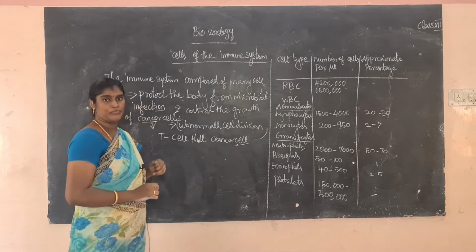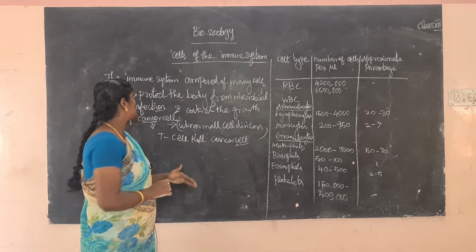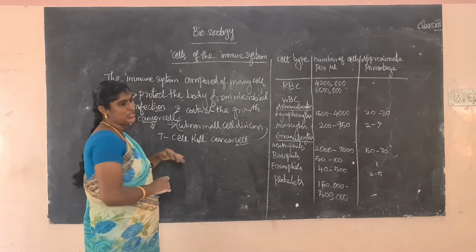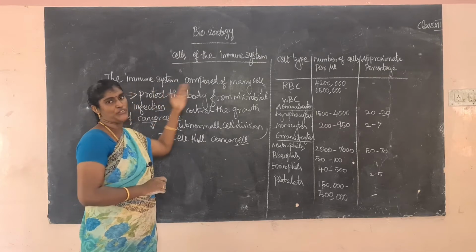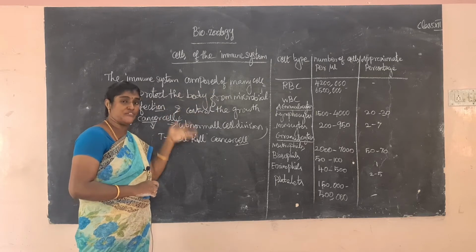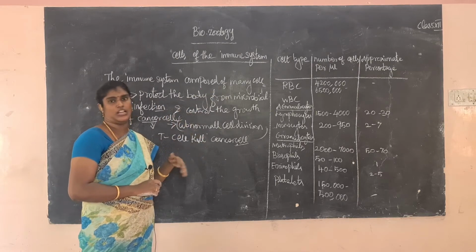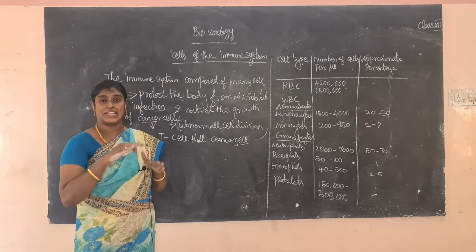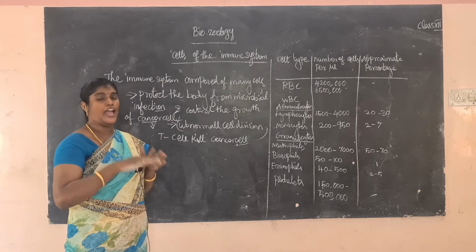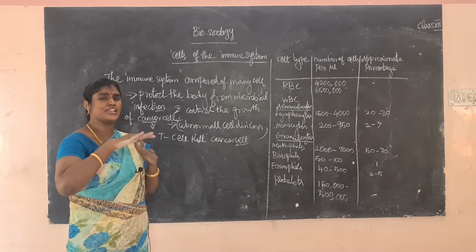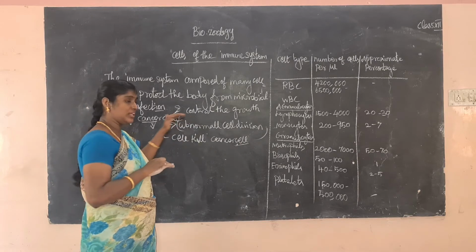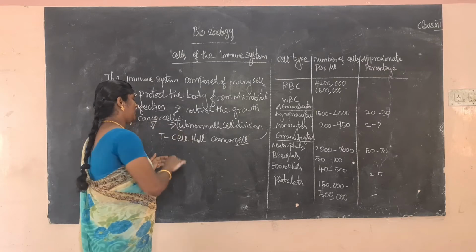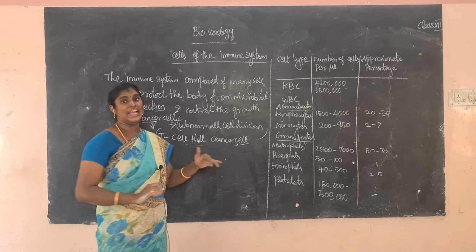Protect the body. So what is the use of the immune system? The immune system is composed of many interdependent cells. What is the use of these cells? To protect the body from microbial infection: viral infection, bacterial infection, fungal infection. And control the growth of cancer cells. Cancer cells form after abnormal cell division, and the disease is cancer. The T cell easily kills the cancer cell.